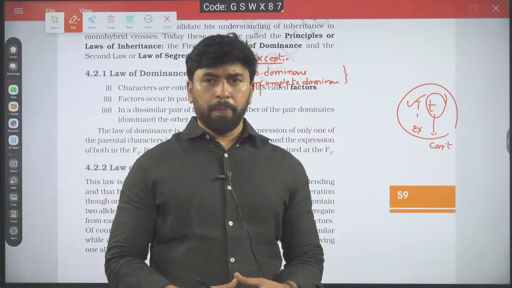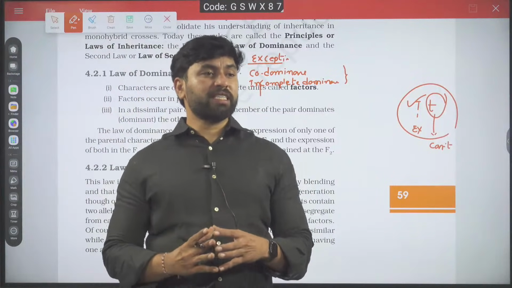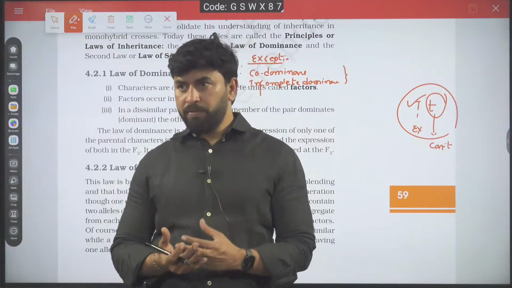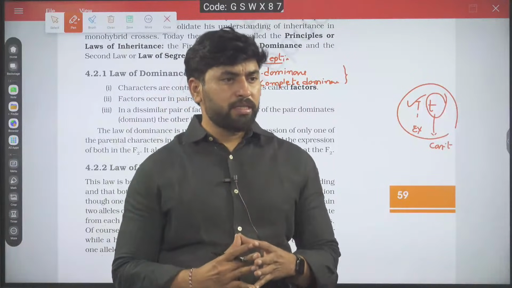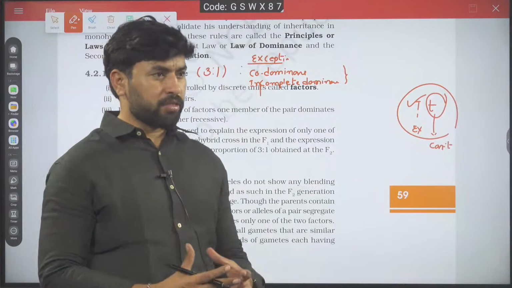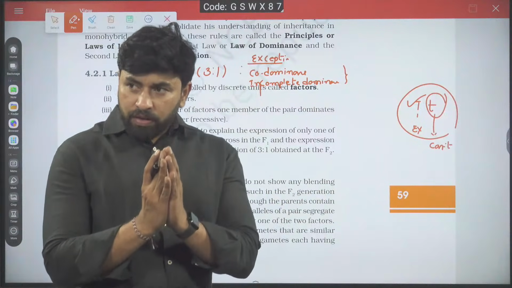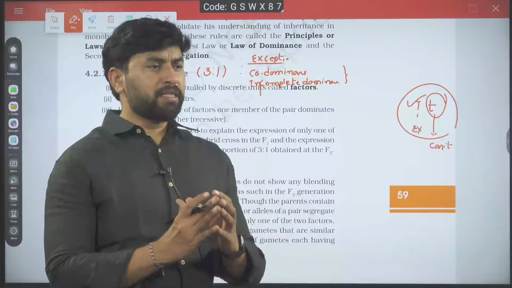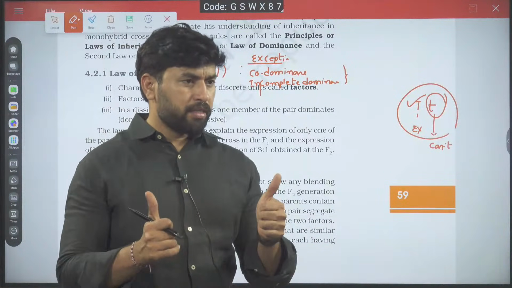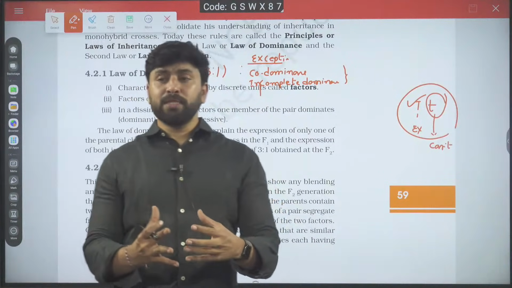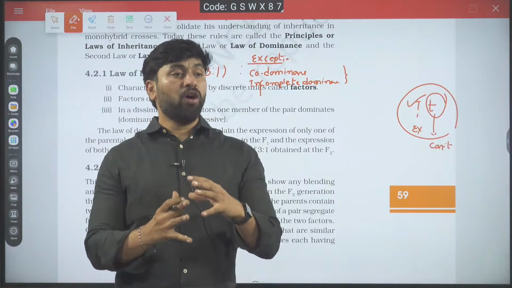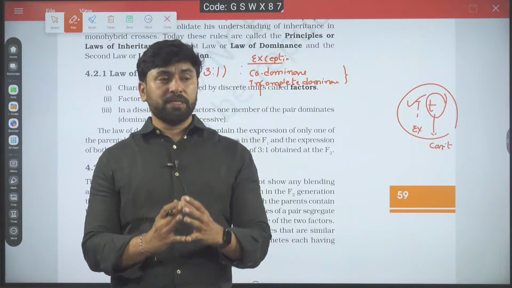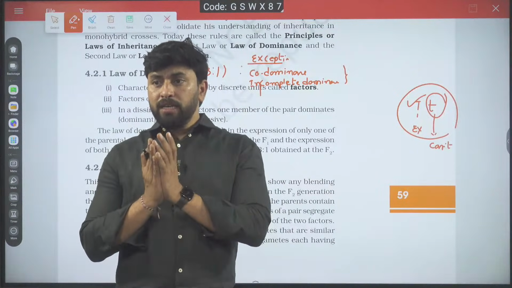I am not saying the law of dominance has been disproven. Be careful if somebody says law of dominance is wrong because it has some exceptions. That's wrong. Law of dominance is almost correct, but here and there some exceptions have been noticed. Is it okay? Those exceptions are codominance and incomplete dominance.